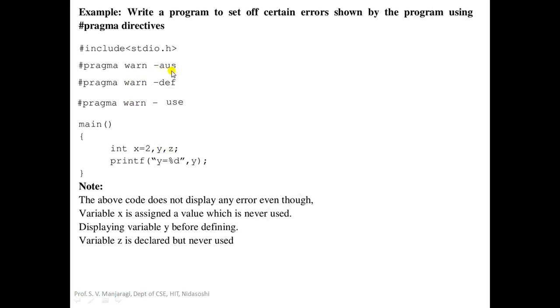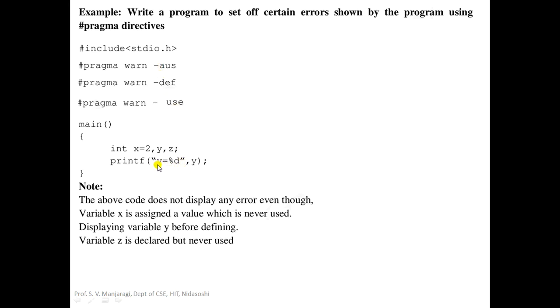So use is basically used for the warning message, that is, value assigned but never used. But in this particular case, you want to suppress this particular warning. If you take it as plus, you will get a warning saying that x is assigned a value but never used in the program. But because of this minus, that warning will be suppressed.